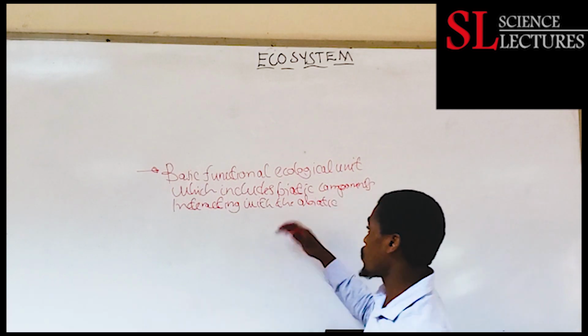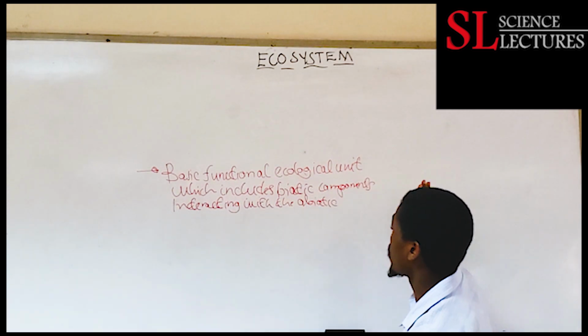In other words, each of the components influences the other. So that is an ecosystem.